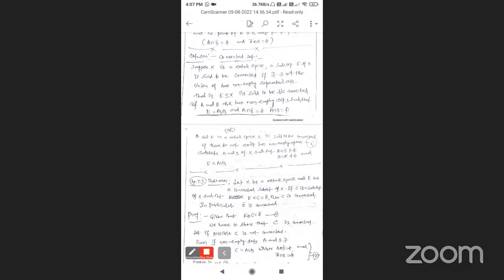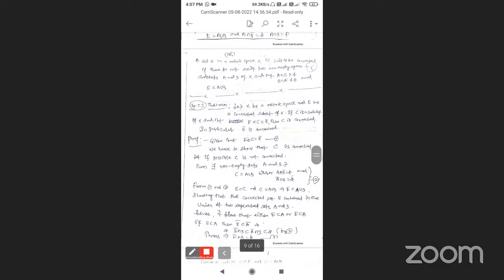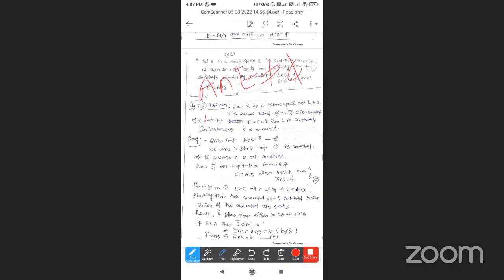Now the textbook definition is: a set E in a metric space X is said to be connected if there do not exist two non-empty open subsets A and B of X such that A intersection E is not equal to empty, B intersection E is not equal to empty, and E is a subset of A union B. That is also called a connected set.